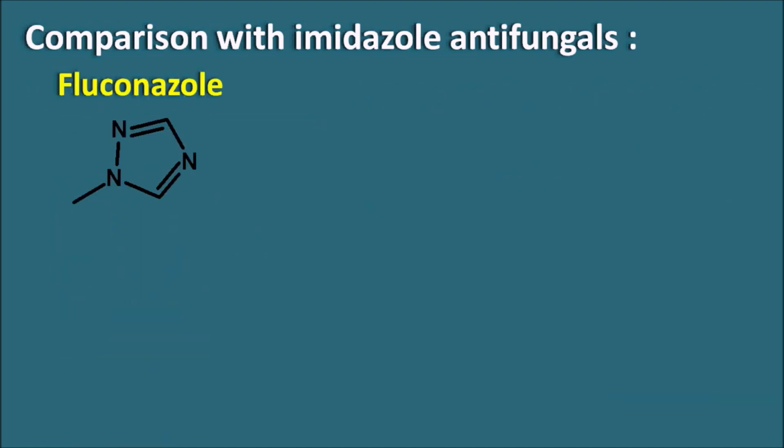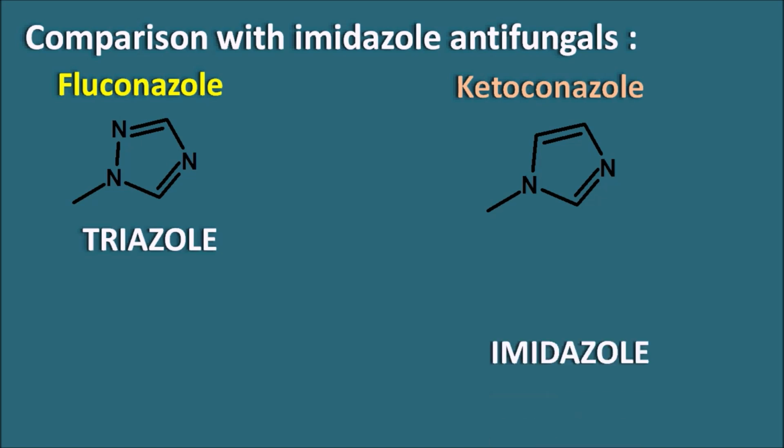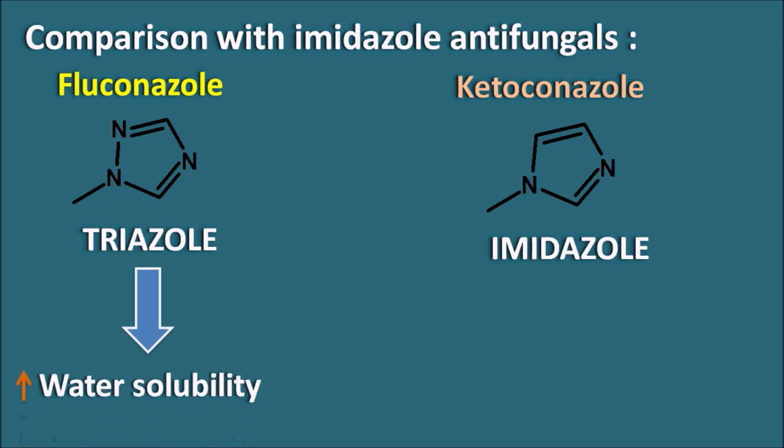Fluconazole is having this ring system, whereas ketoconazole is having this ring system. What is the difference between these two rings? The fluconazole is having the triazole ring system, whereas ketoconazole is having the imidazole ring system. And we have already seen that fluconazole is having two triazole ring systems. Because of the introduction of the triazole ring, the water solubility is going to be increased in the fluconazole. And because of this, fluconazole shows a high oral bioavailability compared with the imidazole antifungals.